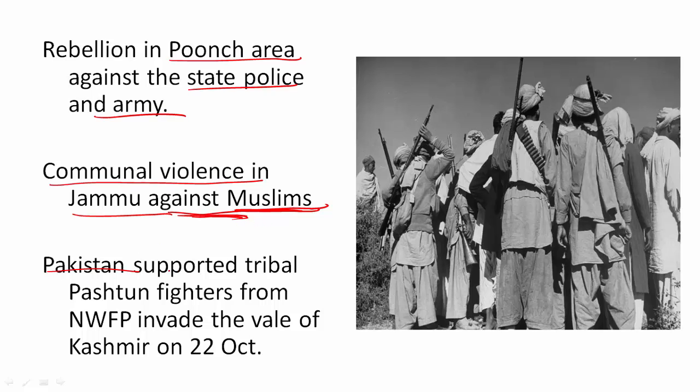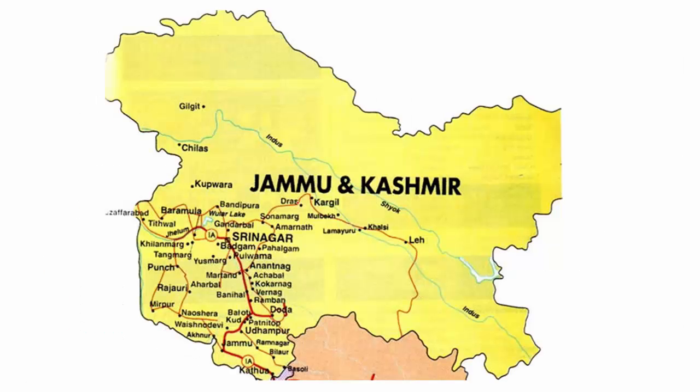Now, Pakistan supported tribal Pashtun fighters. They invaded from the northwest frontier provinces. They invaded Kashmir on 22nd October 1947. The reason they gave was that we are coming to support this rebellion in Poonch, and also against the atrocities against Muslims. This was the official reason given by the Pashtun attackers.